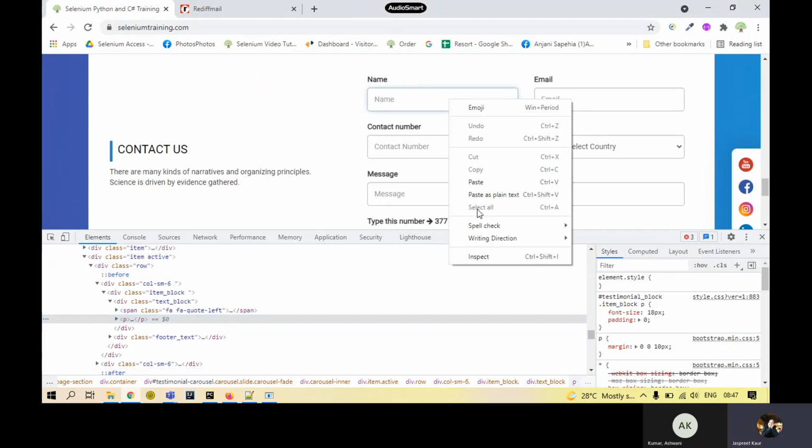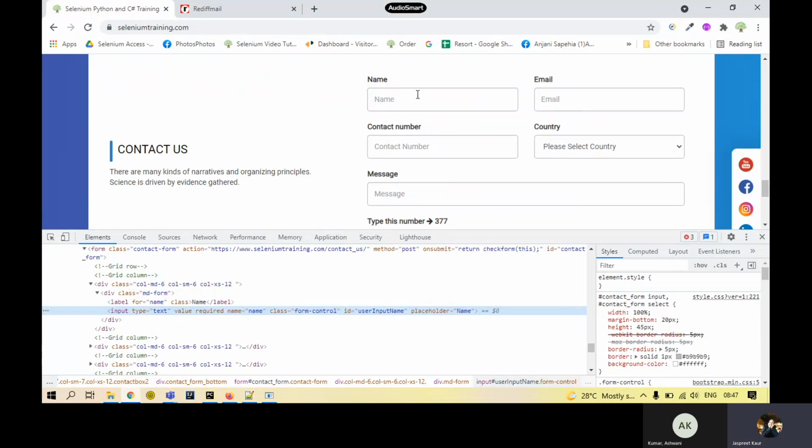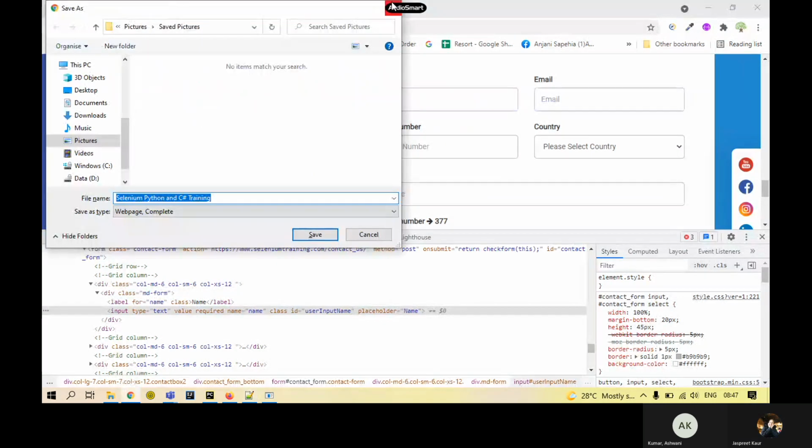If I just inspect one of the text boxes, it is given a class that is form-control. This is the way this name text box looks. If I remove this and save this, it's maybe not going to save dynamically, but the look and feel of this text box has changed.